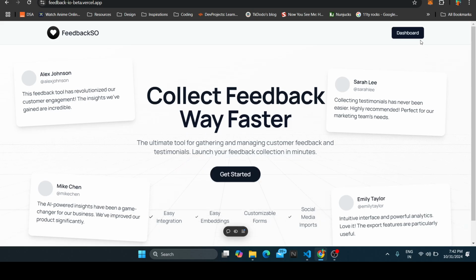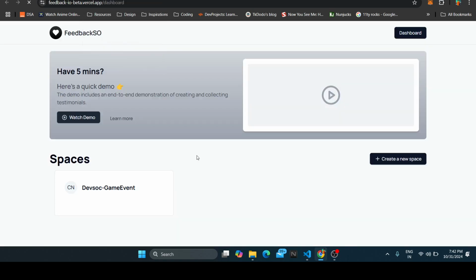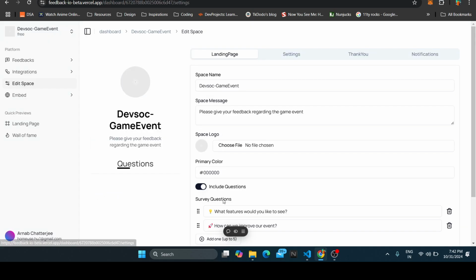Basically, what it does is that I'm skipping the login pages and stuff. If you go to the dashboard, you can create a space. What is a space? A space is basically the project that you want to collect feedback for. For example, we hosted one game development session two days ago, and we wanted feedback on how it is going or not going, since our community is new. So let's see how it works.